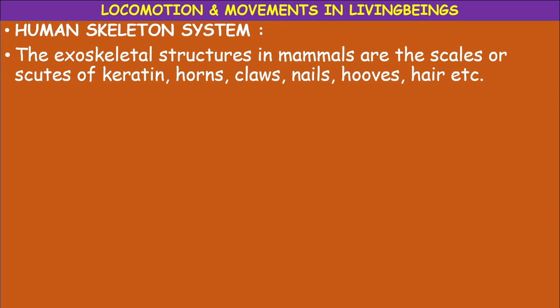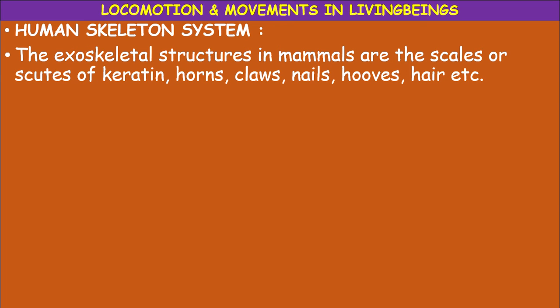In mammals, the exoskeleton is in different forms like scales or scutes of keratin, keratin is a protein, horns, hooves, claws, nails, hair, etc. So in different animals, different forms of exoskeleton are present. The main function is protection.